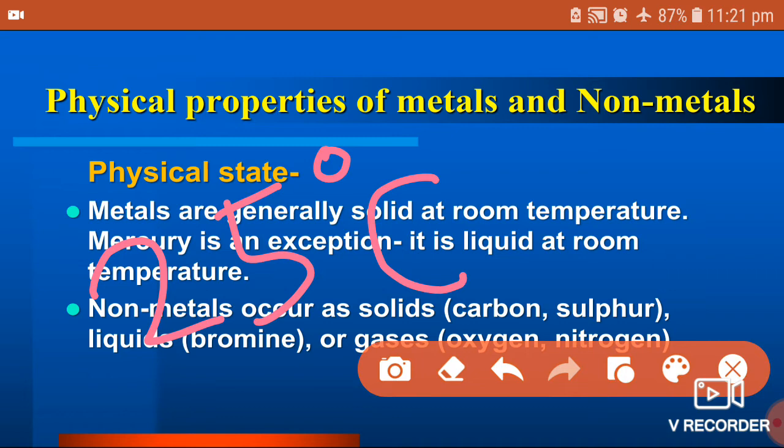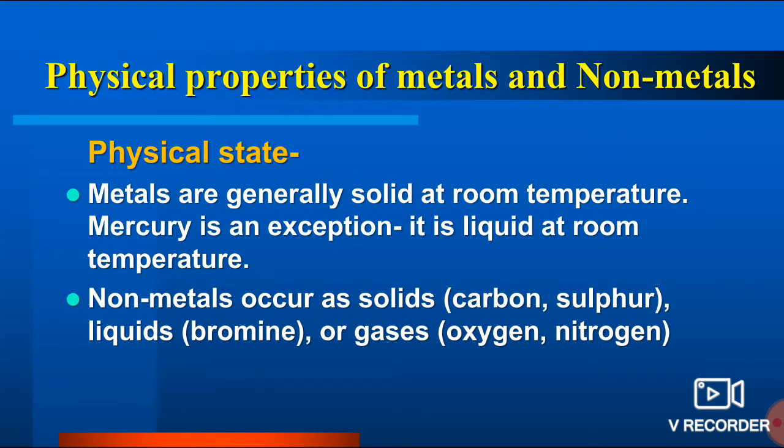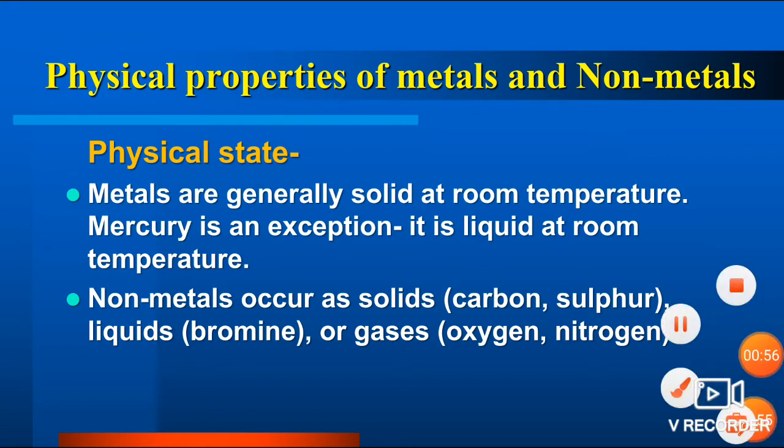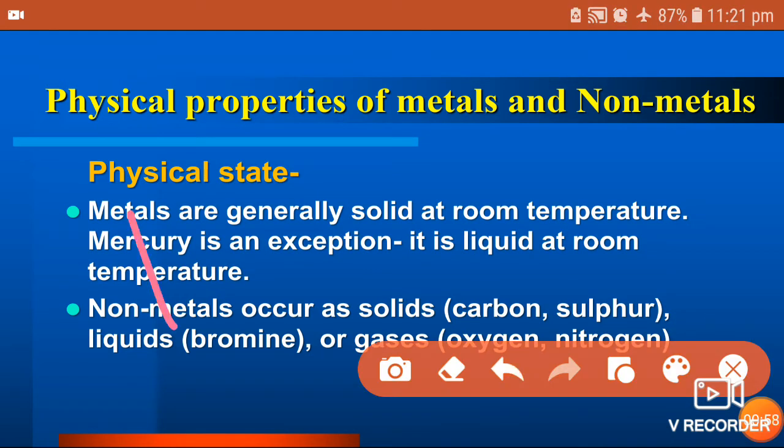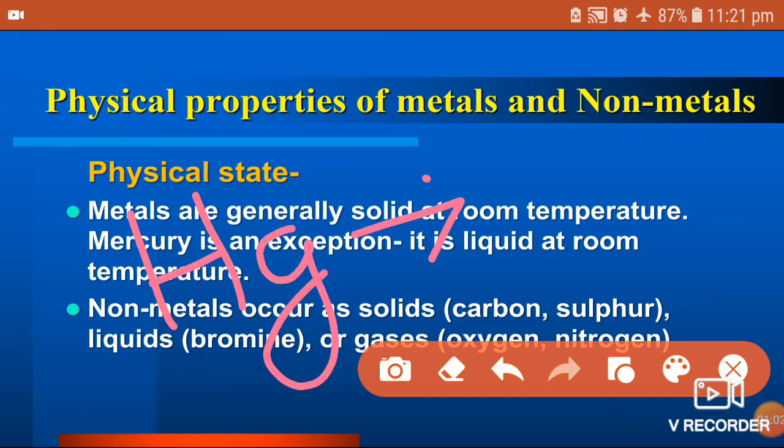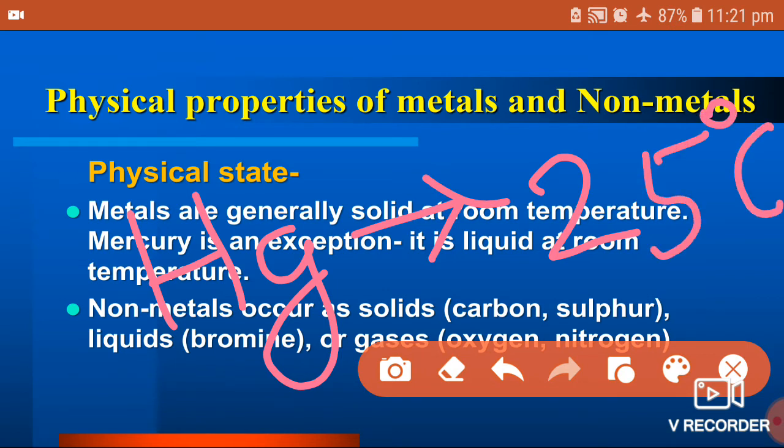we find that all metals are present in solid state. What is the exception? Mercury. Mercury is the exception. It is present in liquid form at room temperature. Okay, if the temperature is near about this, it will be in liquid form. So mercury is an exception.